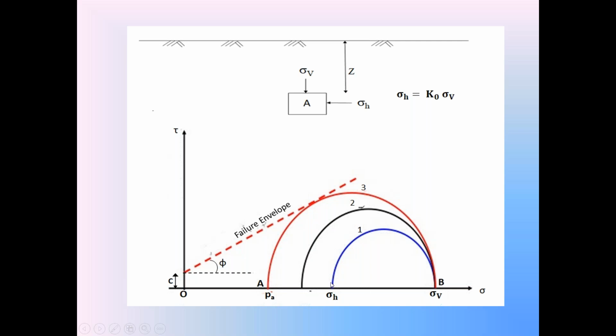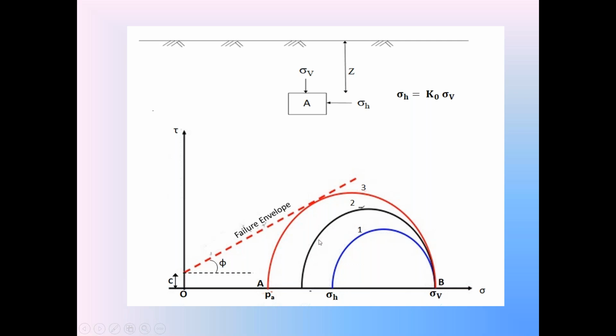When sigma H decreases, on the x-axis, sigma H is moving towards the origin. Here in the first Mohr stress circle, sigma H is the rest condition. In the beginning of the active condition, sigma H slightly decreases, so it is moving slightly towards the origin. It is coming to this location, whereas sigma V remains constant. No change in point B, it remains constant.